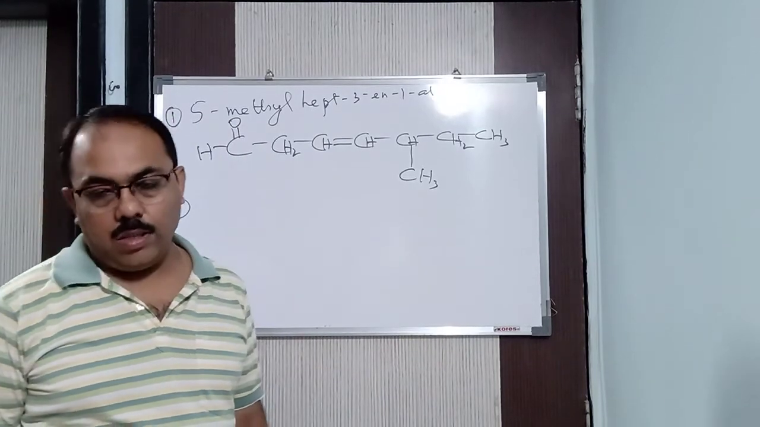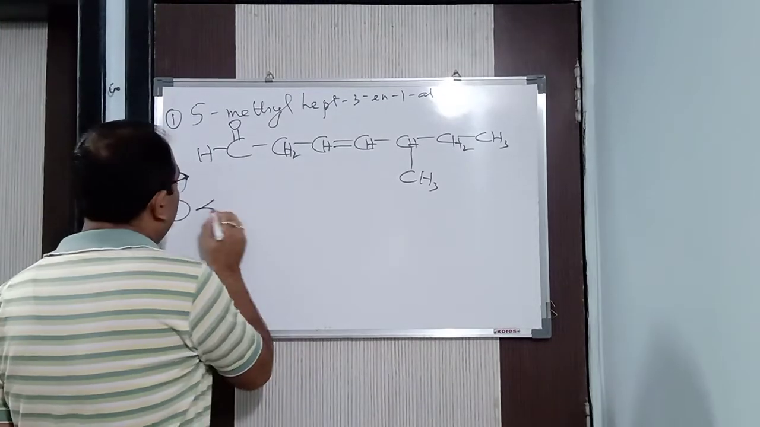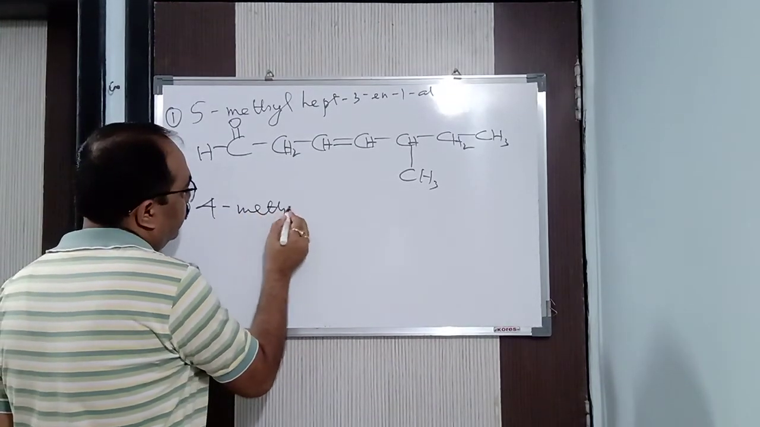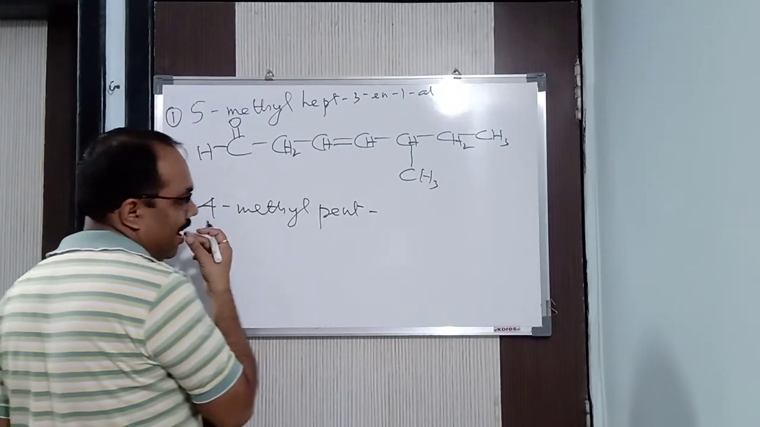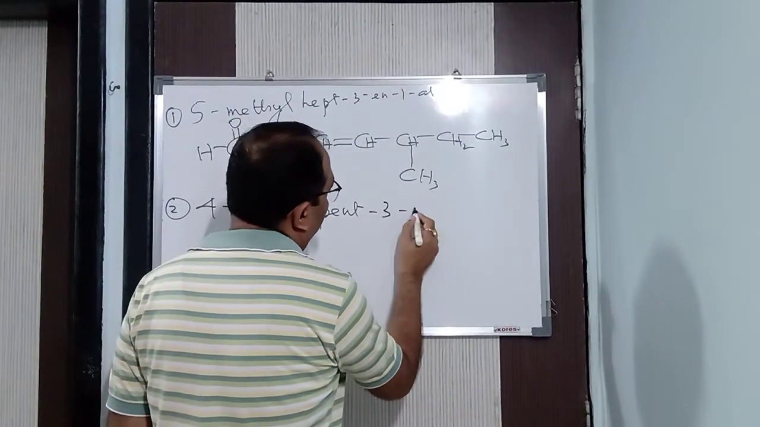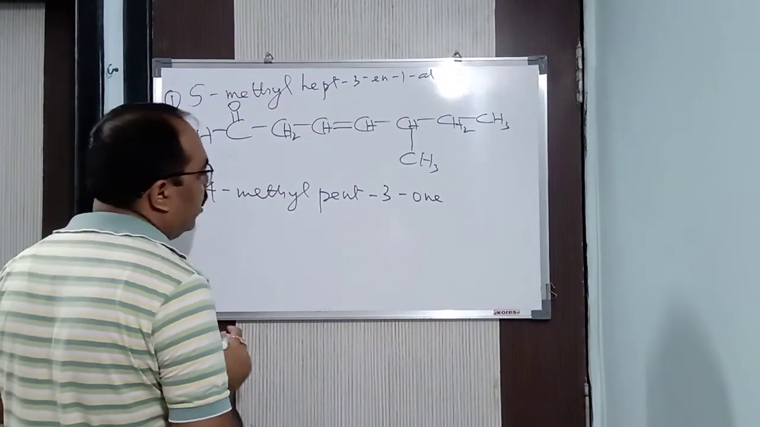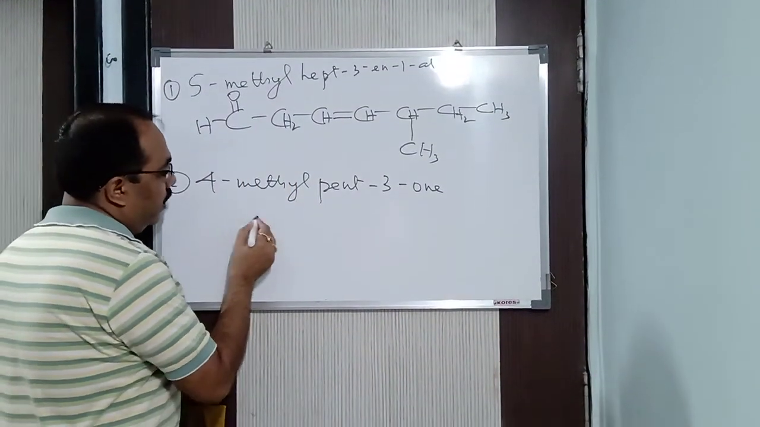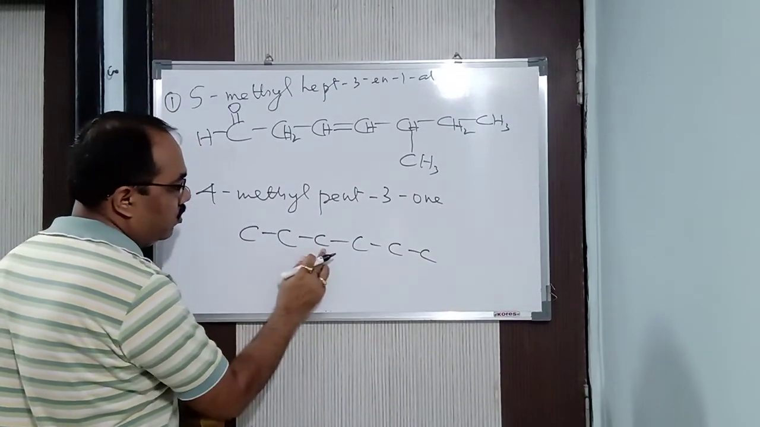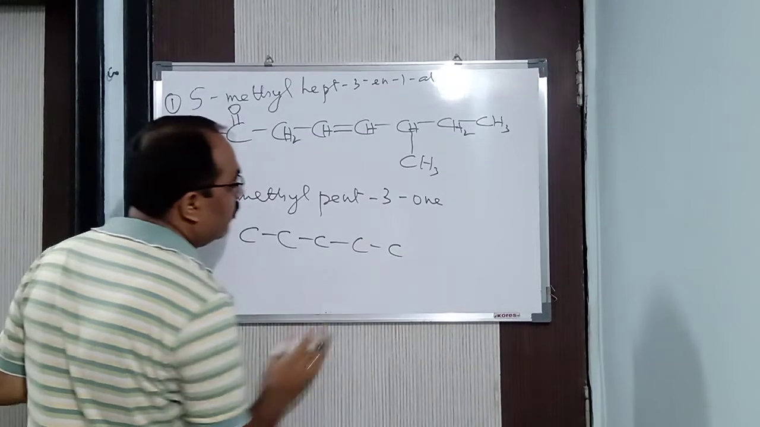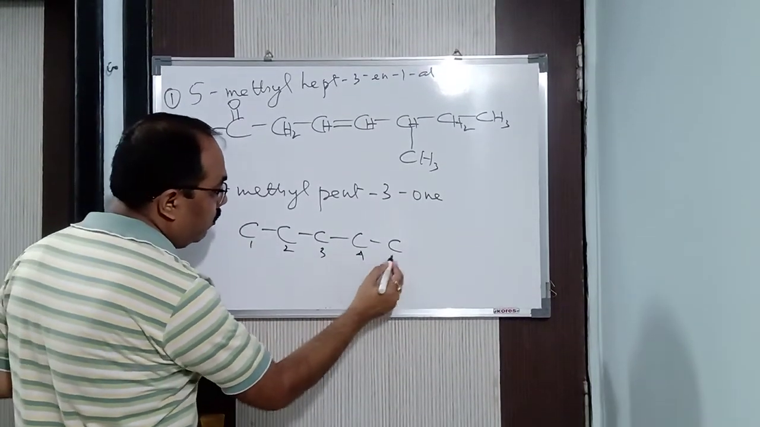Now we can take 4-methyl pent-3-one. Fine. Now, first is pent, the root word: 1, 2, 3, 4, 5. Now, next do the numbering: 1, 2, 3, 4, 5.